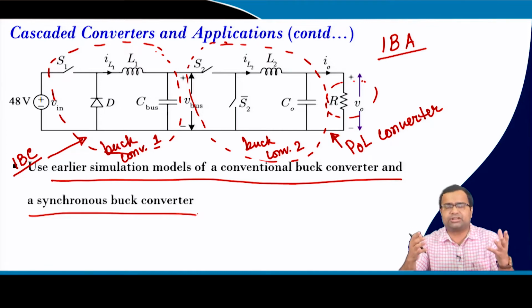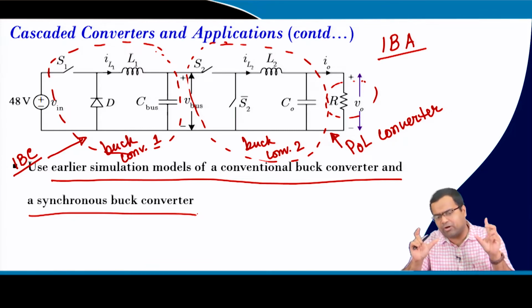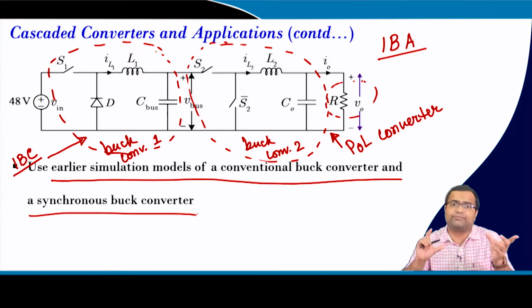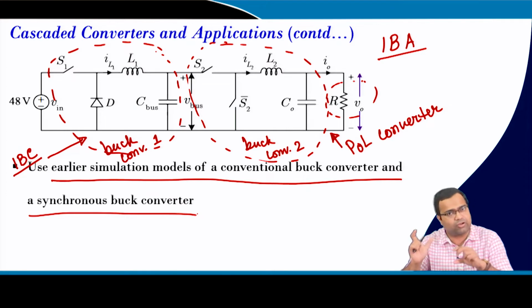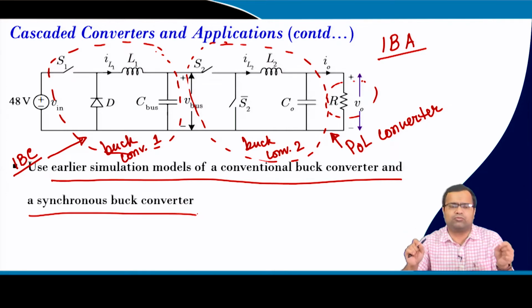We have also demonstrated a boost converter example, and I have also demonstrated that any converter, buck or boost, can be configured either in the conventional configuration where it includes a diode, or as a synchronous configuration where both are synchronous switches.